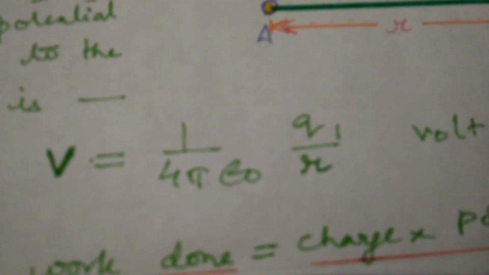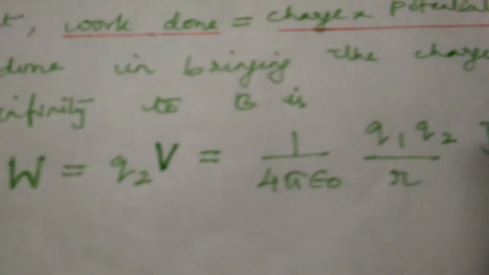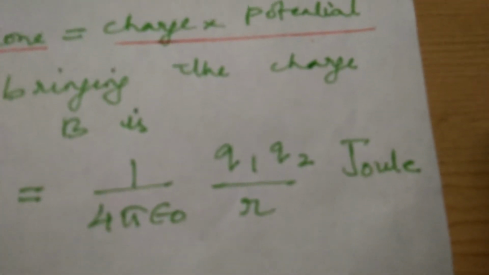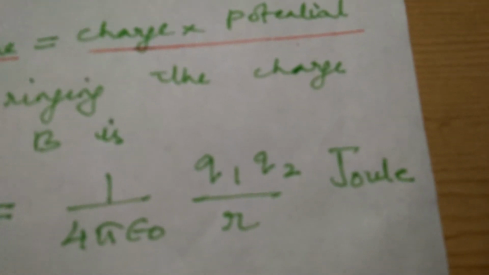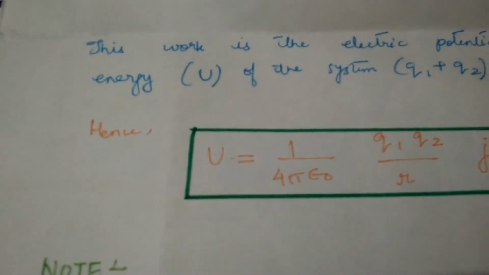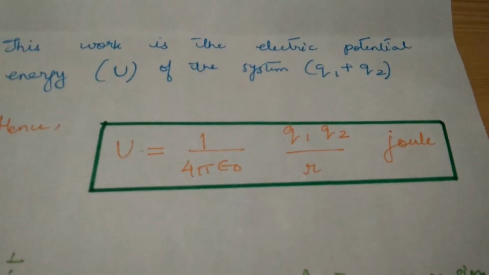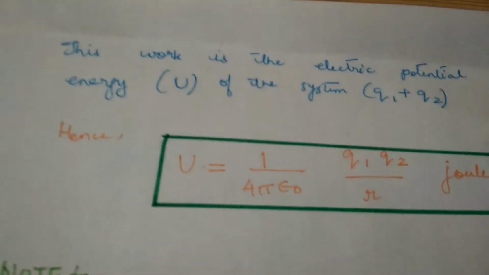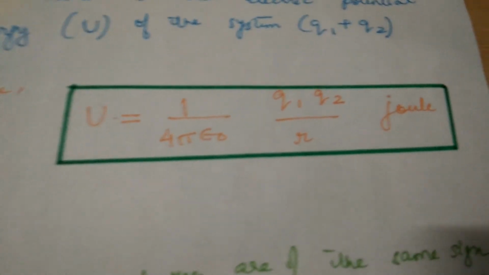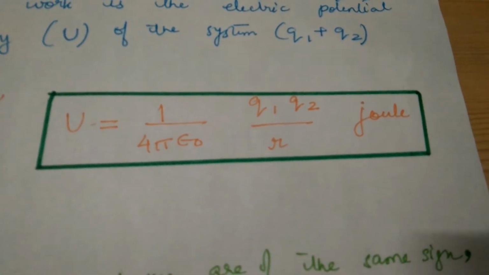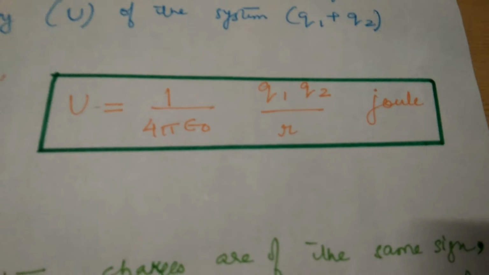So what is the potential at B? This. So we just put the value and we obtain this expression. Now this is the work done and this is the potential energy. Symbol for potential energy is U. So this is the potential energy of this system of two charges.